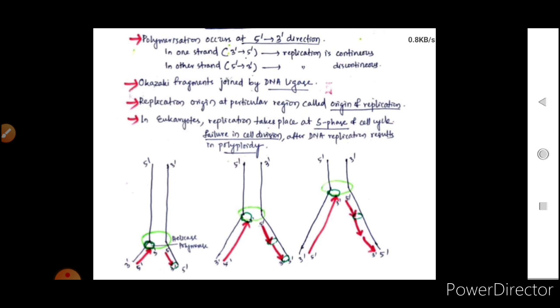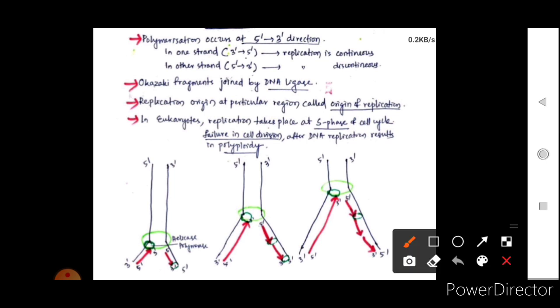In one strand, that is 3' to 5', replication will continue, but in the other strand, that is 5' to 3', it will be in a discontinuous way. This discontinuous way will form Okazaki fragments, and these Okazaki fragments are joined by DNA ligase. Now what are these Okazaki fragments? These fragments were identified by the scientist Okazaki, so the name came that these are the Okazaki fragments, and they will be joined by DNA ligase.